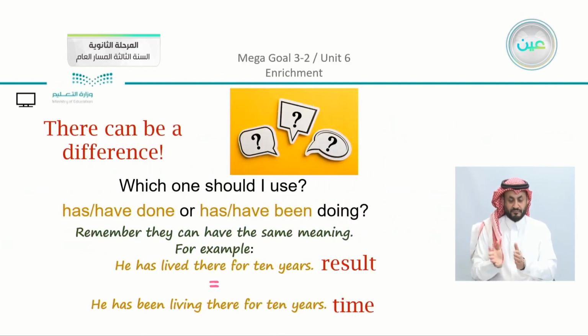Now, there can be a difference in meaning. Sometimes when you read it, you can see that there is a similar meaning here, but if we recall, we have the focus on something specific. When we use the present perfect simple, we are focusing on the result or the action. In this sentence, for example, he has lived there for 10 years. When you read the second part, he has been living there for 10 years, the first thing you think is that it has the same meaning, but actually, as we studied, the first time we focus on the result, and when we use the present perfect progressive, we are focusing on the time.